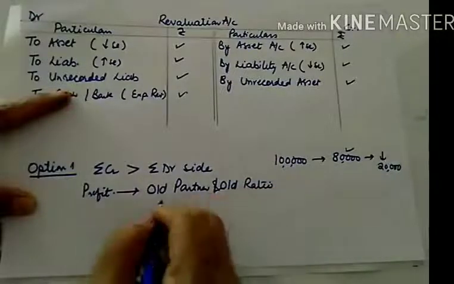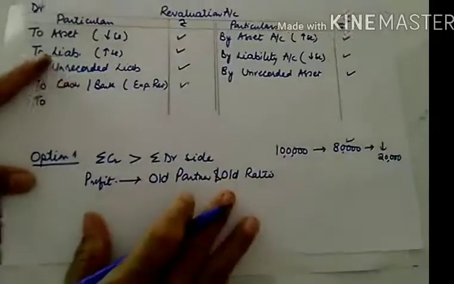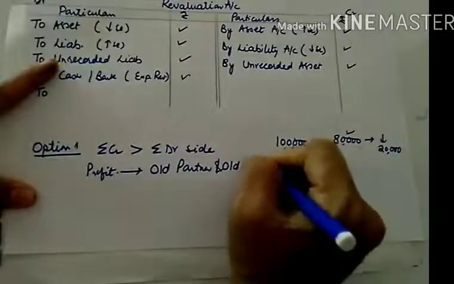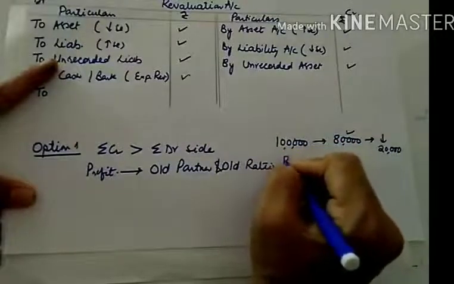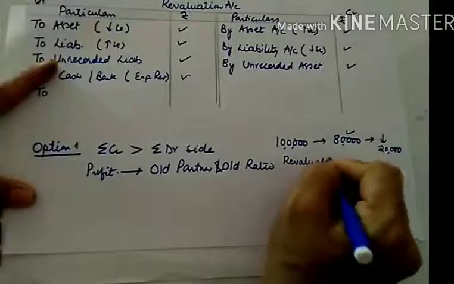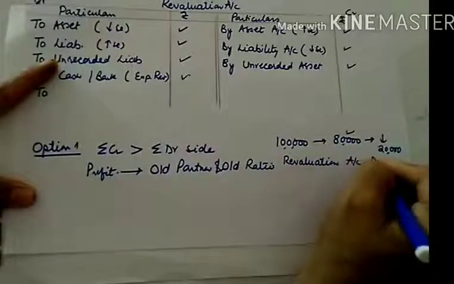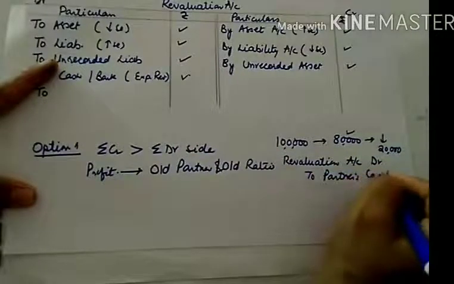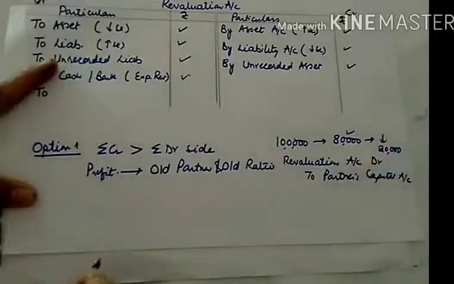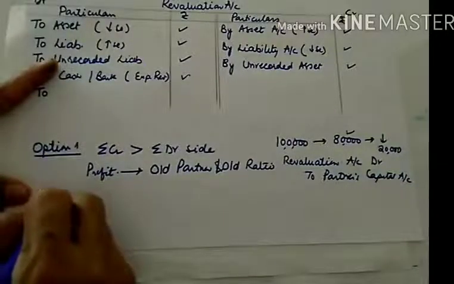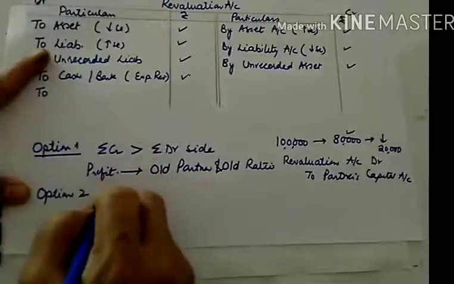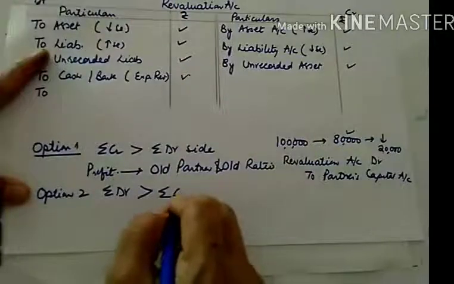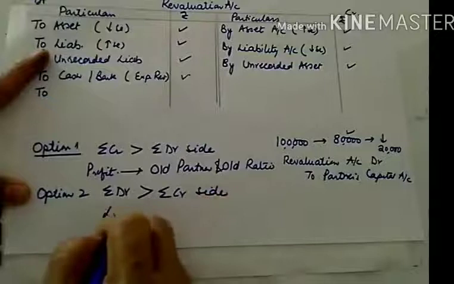Old partners and old ratio means journal entry. What is the journal entry here? Now you can pass that last journal entry. In case of profit, the journal entry will be: revaluation account debit, to partners capital account. And likewise, the second option: if there is a loss, where the sigma debit side is more than the credit side, there will be a loss.